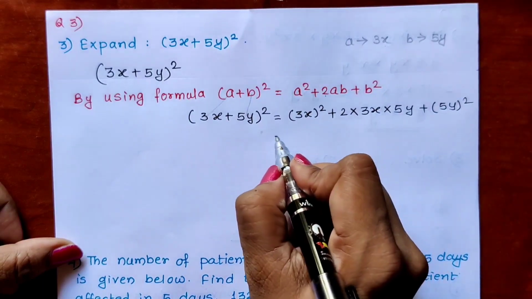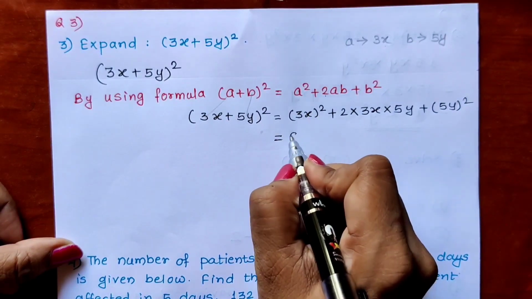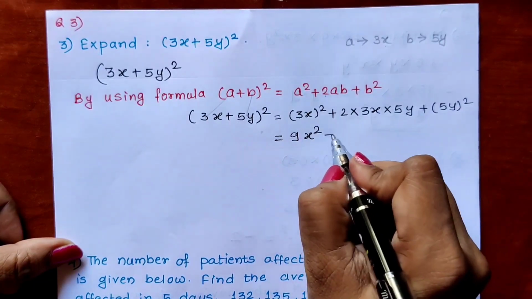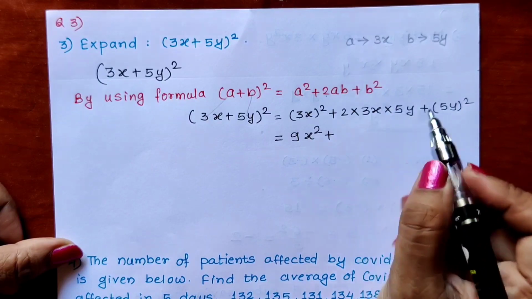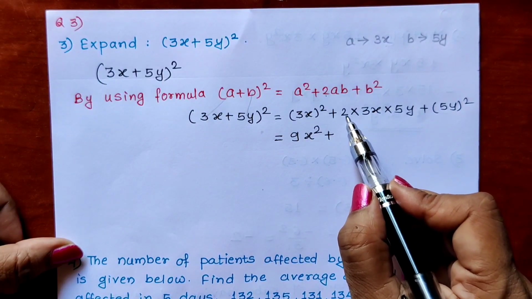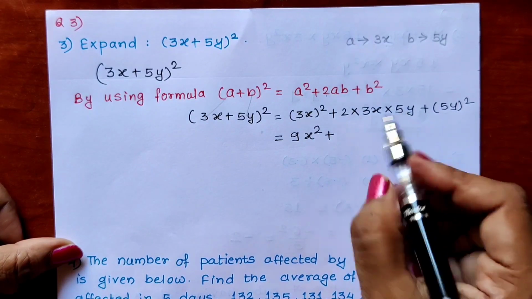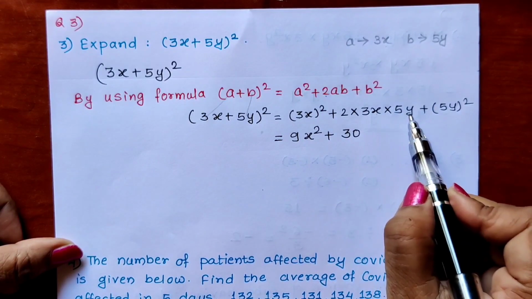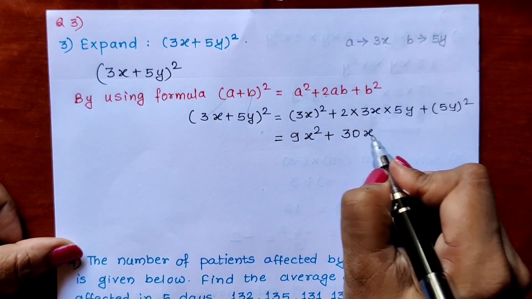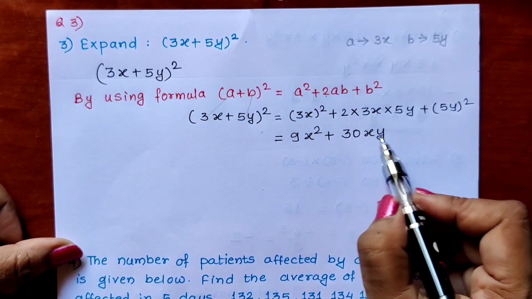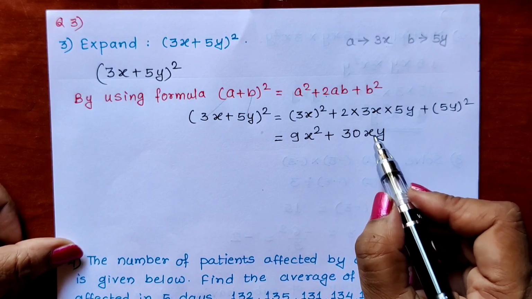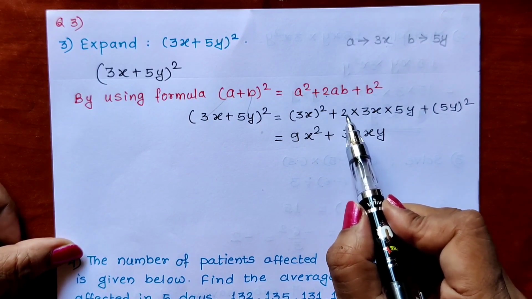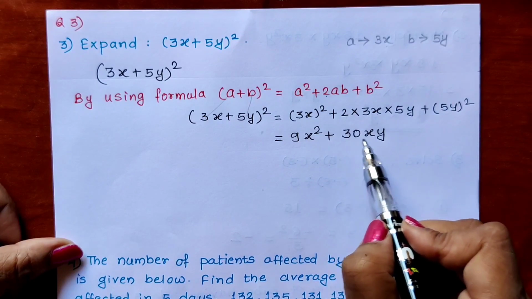Now solve this. 3x square, what is 3 square? 9. Square of x we cannot find out, so write x square. Plus 2 into 3x into 5y. First multiply all the coefficients. 2 3s are 6, 6 5s are 30. Now variables, x into y means xy. We cannot multiply the variables, so we write them as they are without the multiplication sign. So the answer of this term is 30xy.